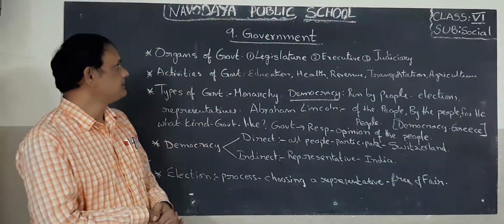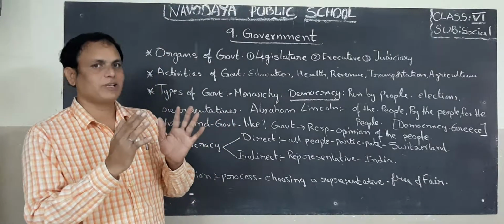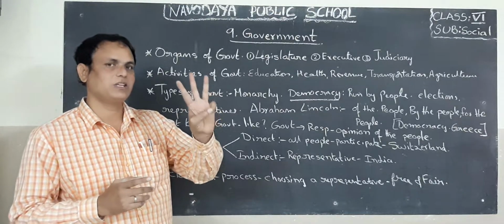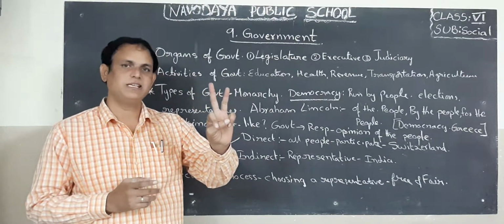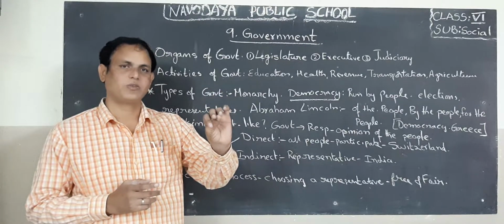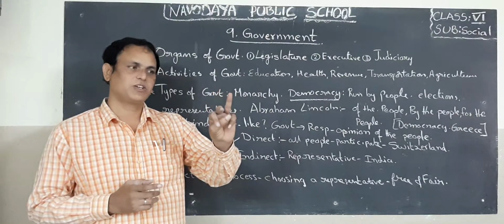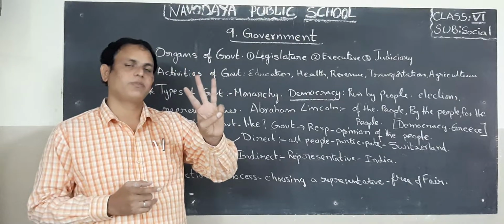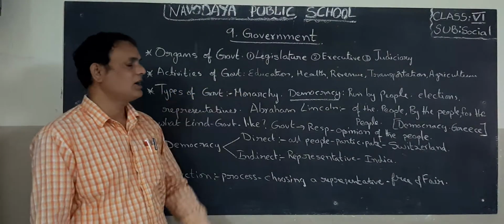Now, children, here are the organs of the government. What are the organs of the government? Here, three organs are there. What are the three organs? First one is legislative. Second one is executive. Third one is judiciary. Okay, children? I repeat: legislative, executive, and judiciary. So these are the three organs of government.